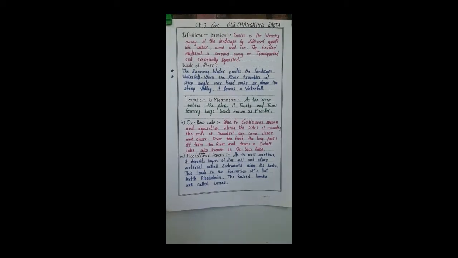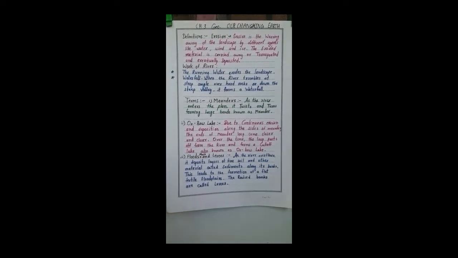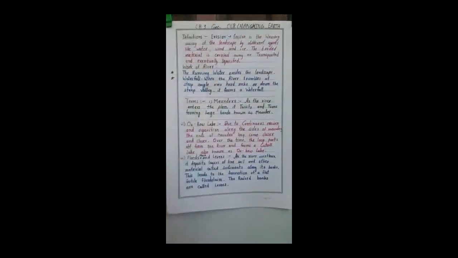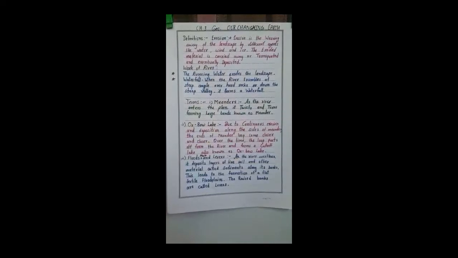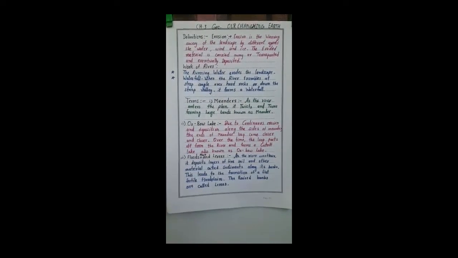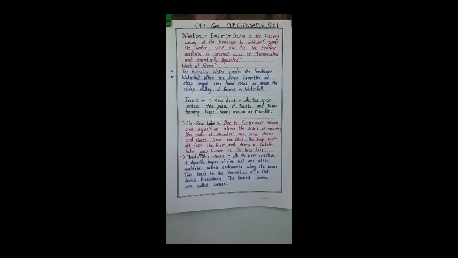We have already seen erosion. The erosion process is carried out by different things, means it is made by water, wind, ice, anything. So the proper definition is here: erosion is the wearing away of the landscape by different agents, like water, wind and ice.